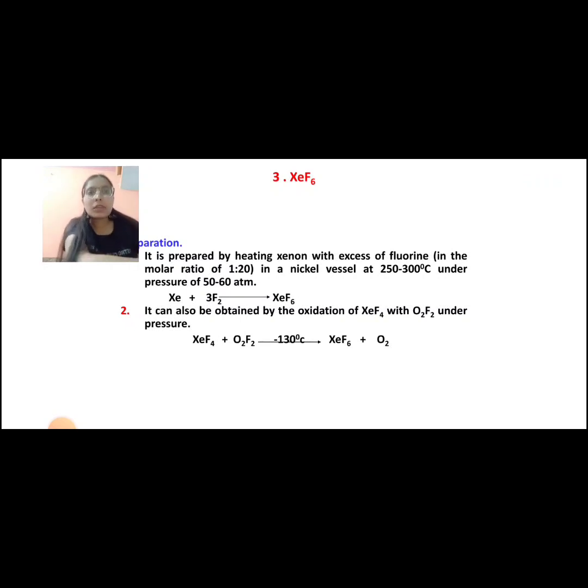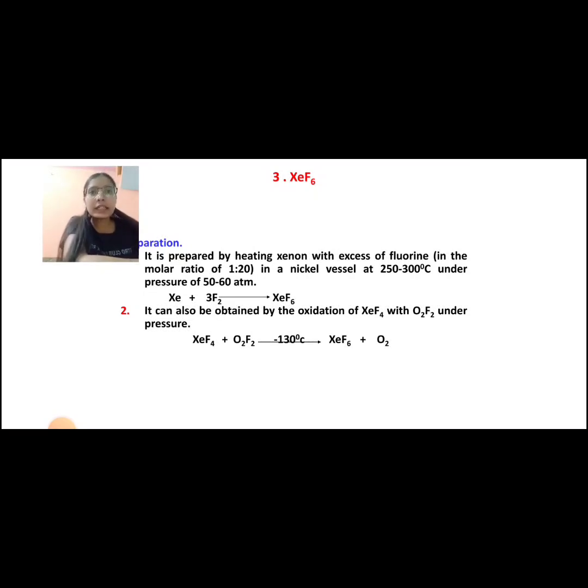Then the next compound we'll see is XeF6, xenon hexafluoride. Here xenon is in the oxidation state of +6. So let's see the preparation of xenon hexafluoride. It is prepared by heating xenon with excess of fluorine in the molar ratio of 1:20 in a nickel vessel at 250 to 300 degrees Celsius under pressure of 50 to 60 atmosphere. So Xe plus 3F2 is equal to XeF6. This is one way where we can prepare this xenon hexafluoride.